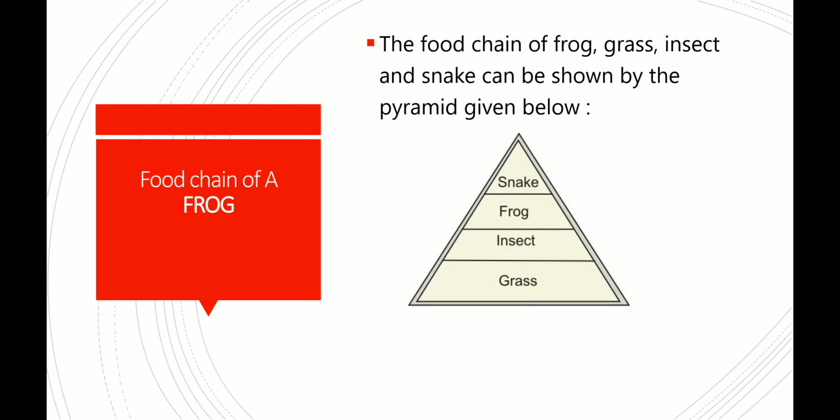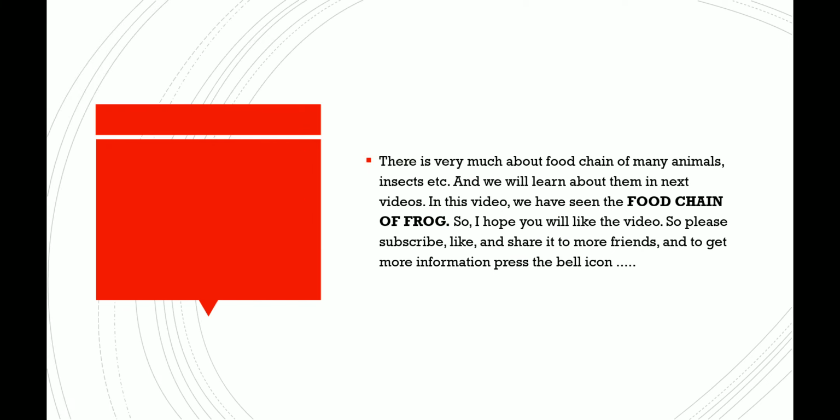So the grasshopper has eaten grass, then the frog has eaten that insect, the grasshopper, and that frog has been eaten by the snake. So this is how a food chain of a frog goes. I hope you have understood very clearly.